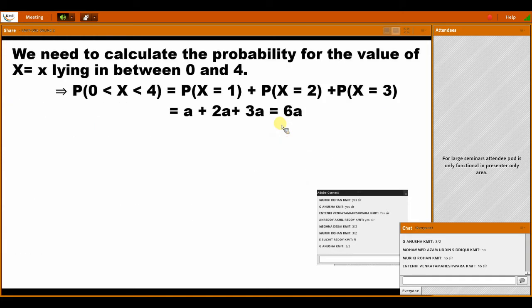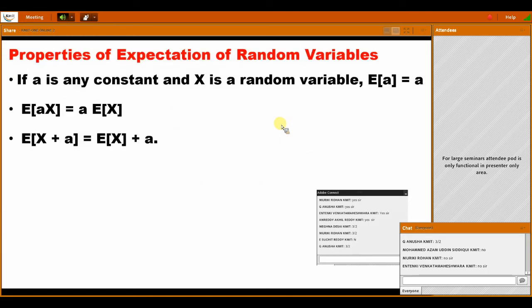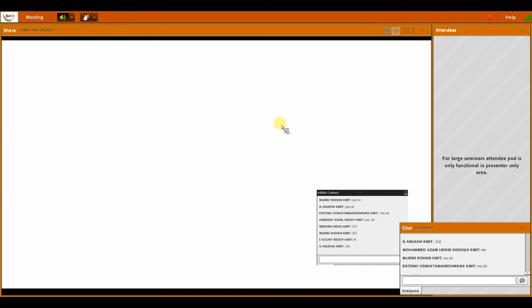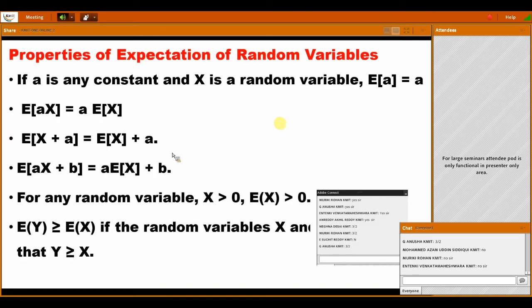From these properties you may get some questions, so you have to remember these properties. In an objective exam, this type of question is useful. But in a subjective exam, we can solve the problems. In objective, this type of problem is useful.